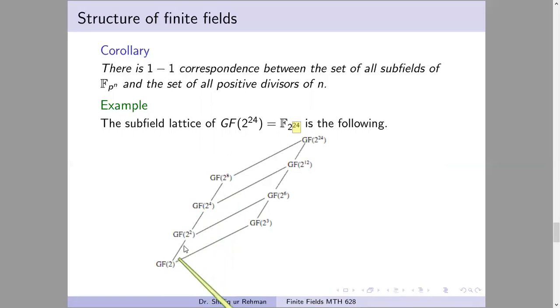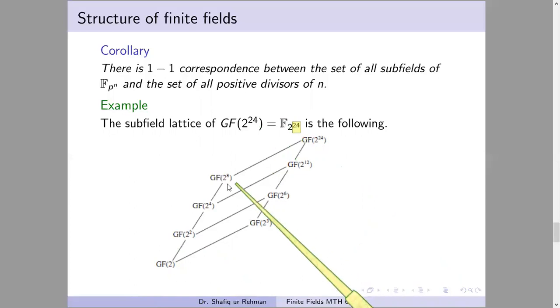For instance, GF(2) is contained in GF(4), and GF(4) is contained in GF(2 power 4), which is contained in this. So ultimately this is also contained in this. And you see this element is contained in every field. GF(2) is basically the prime subfield, because it's the smallest subfield, as you can see from the diagram.